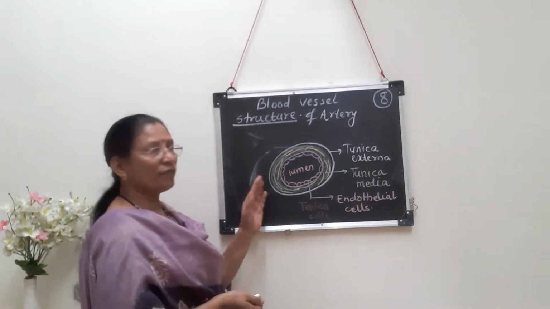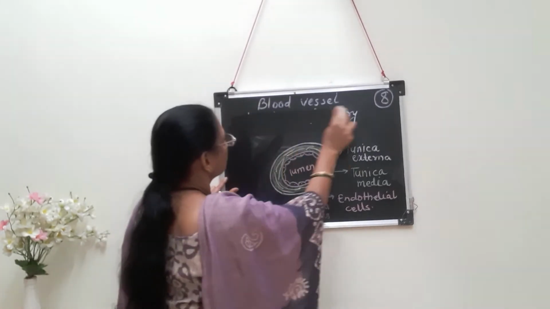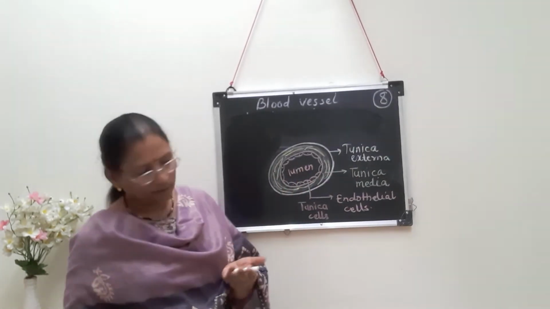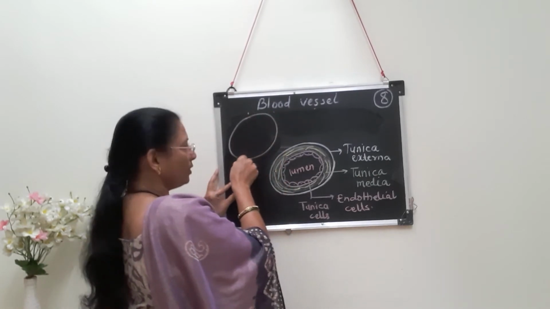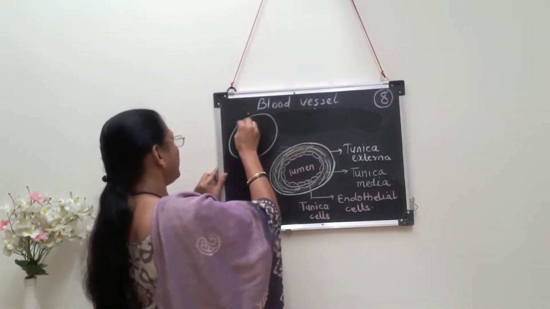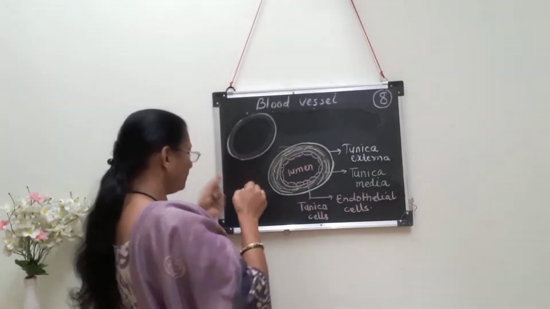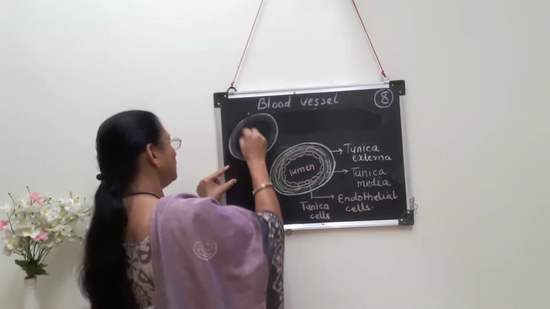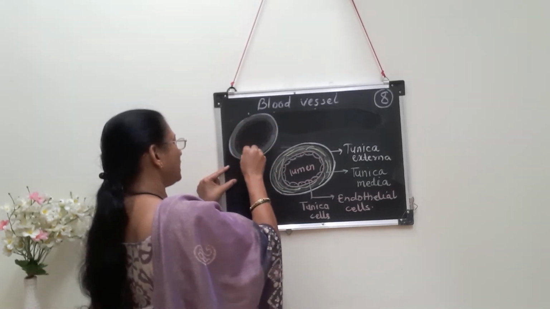If you look at the vein, what is the condition? In the case of a vein, everything remains the same. What is the difference then? Here the outermost covering is the tunica externa, the same material, connective tissue. Inner to that there is the tunica media. This tunica media is thin in the vein, and the innermost layer is the tunica interna, the same structure, a single layer of endothelial cells.